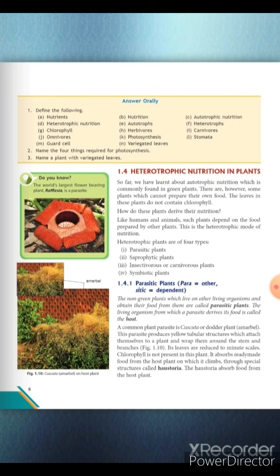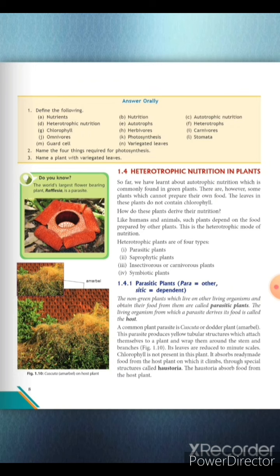Let's start with heterotrophic nutrition in plants. Earlier we learned about autotrophic nutrition, and today we are going to discuss heterotrophic nutrition in plants. Some plants cannot prepare their own food because they do not contain chlorophyll in their leaves. So these plants derive their nutrition through the heterotrophic mode of nutrition. Heterotrophic plants are of 4 types. First is parasitic plants, second is saprophytic plants, third is insectivorous or carnivorous plants, and fourth is symbiotic plants.